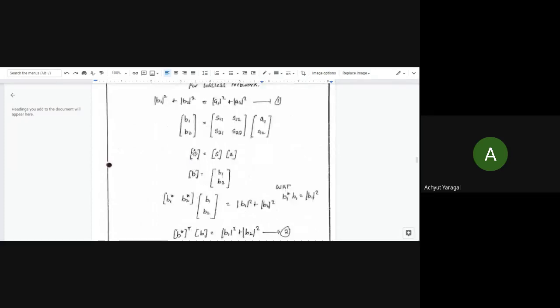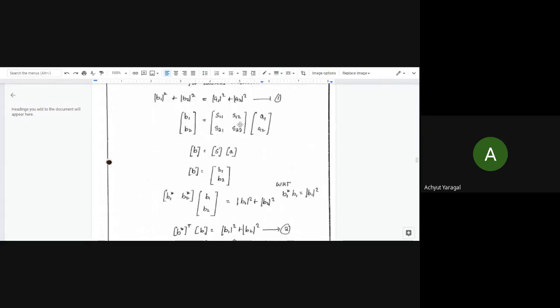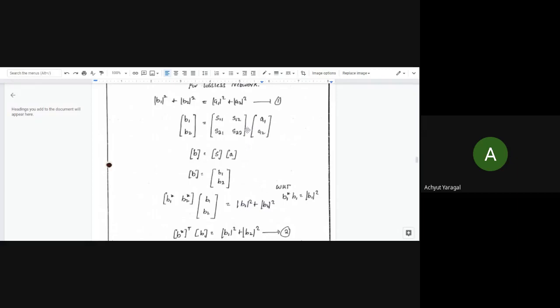So if we consider this, then B1 B2 is equal to S11 S12 S21 S22 into A1 and A2 here, right? This could also be written in a very simpler manner: B is equal to S into A. If we compare these two equations, we have B equal to B1 B2.